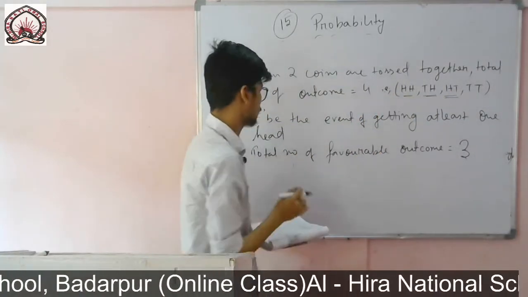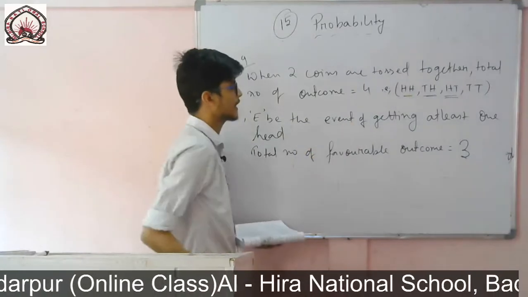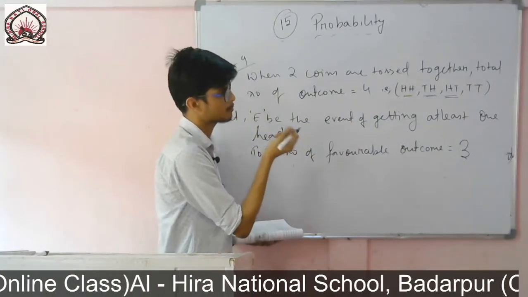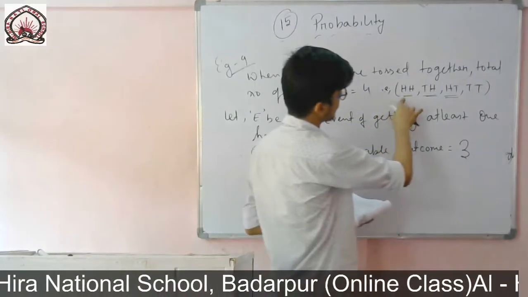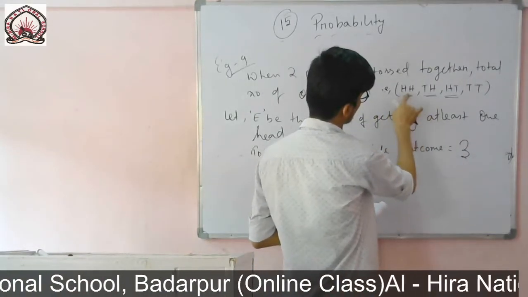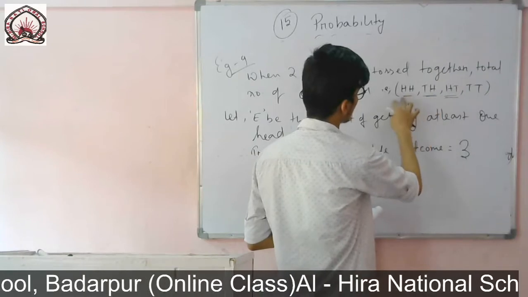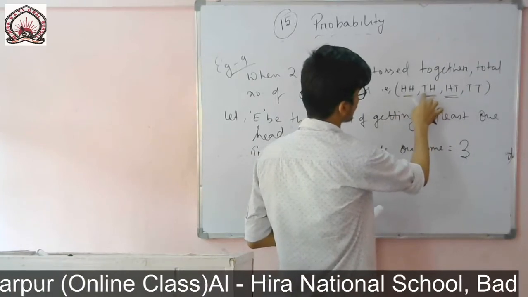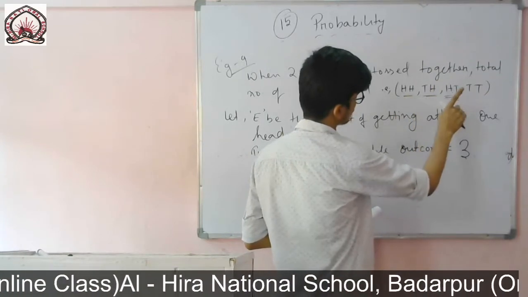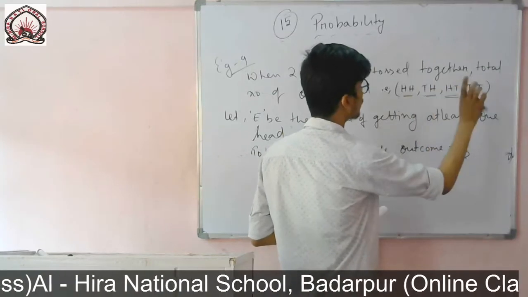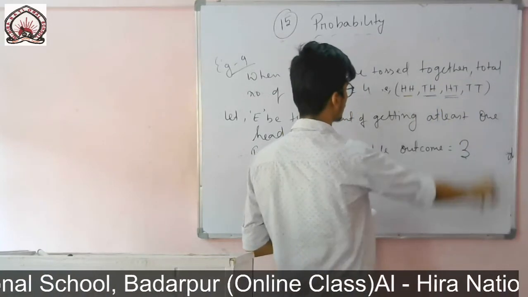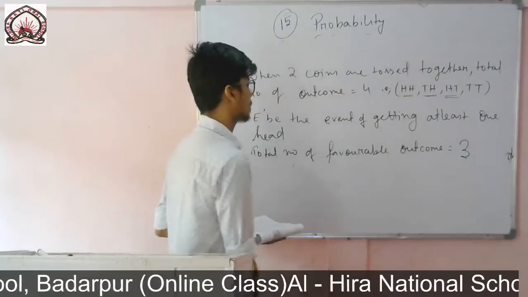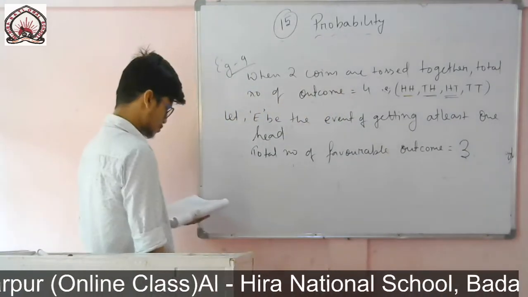Question is to find the event of getting at least one head, that means in both the coins one coin should be head. So you see here one head is there, so in both the coins head is there, that means chance of getting head is there. Here also you see one tail one head, that means one head is also there, at least one, that minimum one head should be there. There also one head is there, but in this case both are tails. So total number of favorable outcomes will be equal to 3.